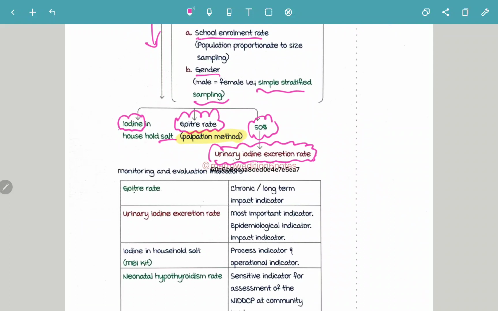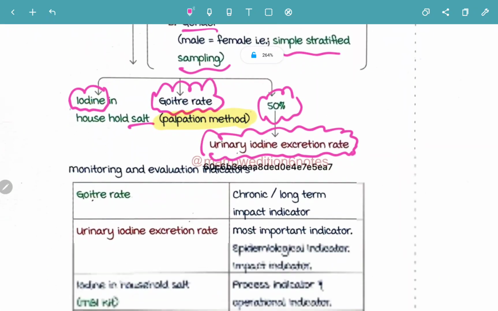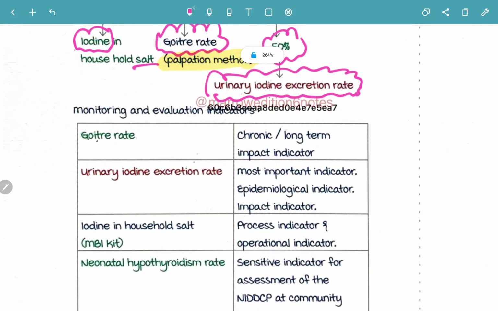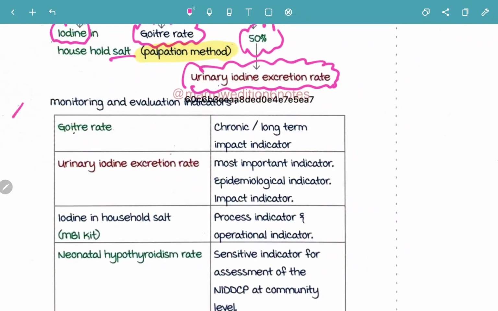The iodine content in the household salt. Then second is goiter rate. By palpation method we are going to look for the goiter rate. And then 50% will be the urinary iodine excretion rate. Now the last TSOM finished.